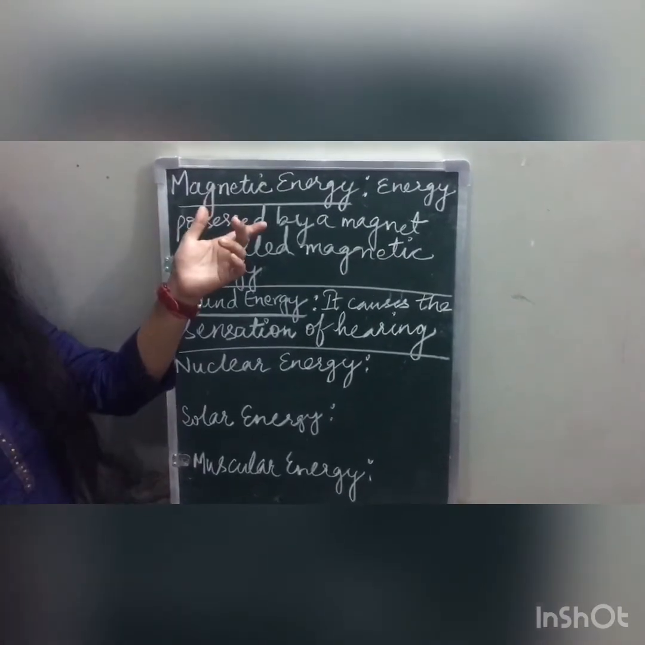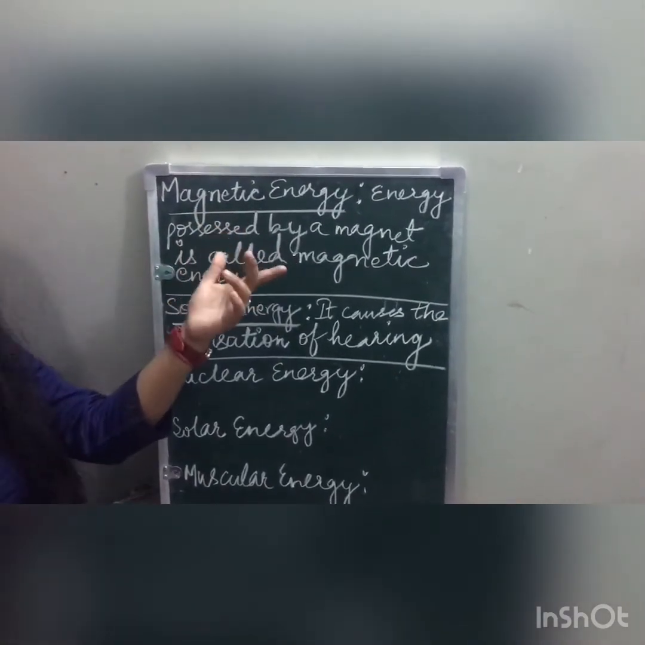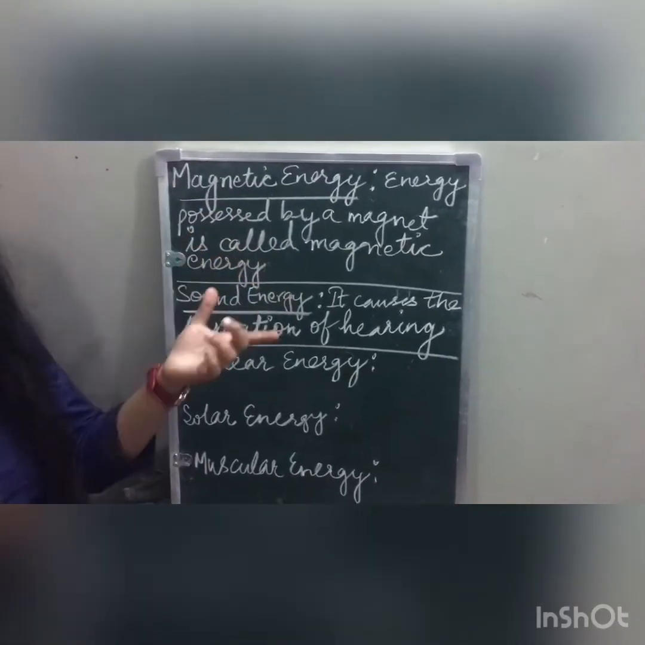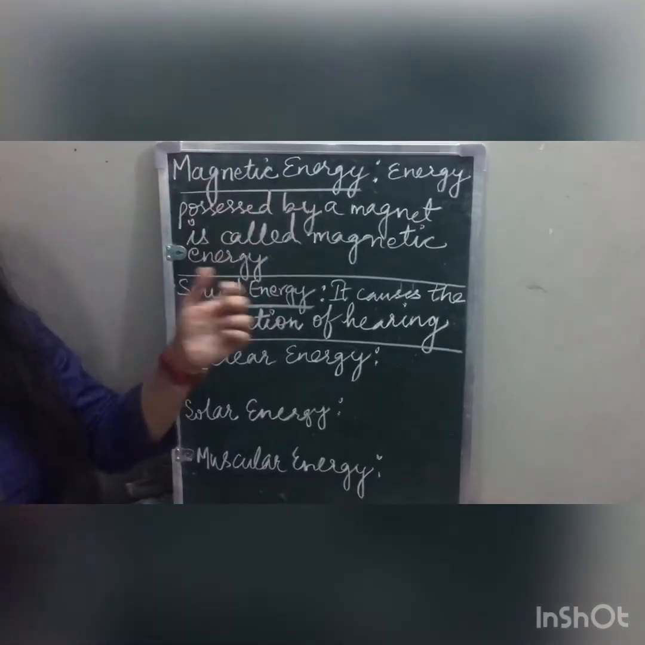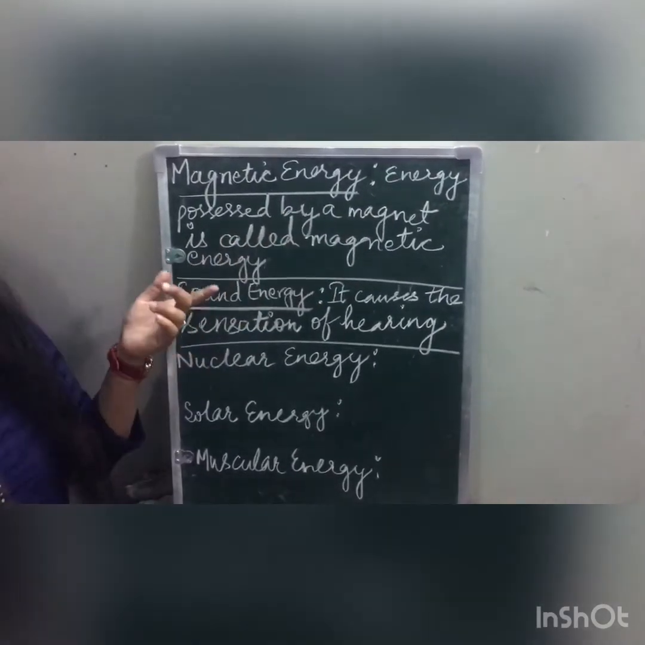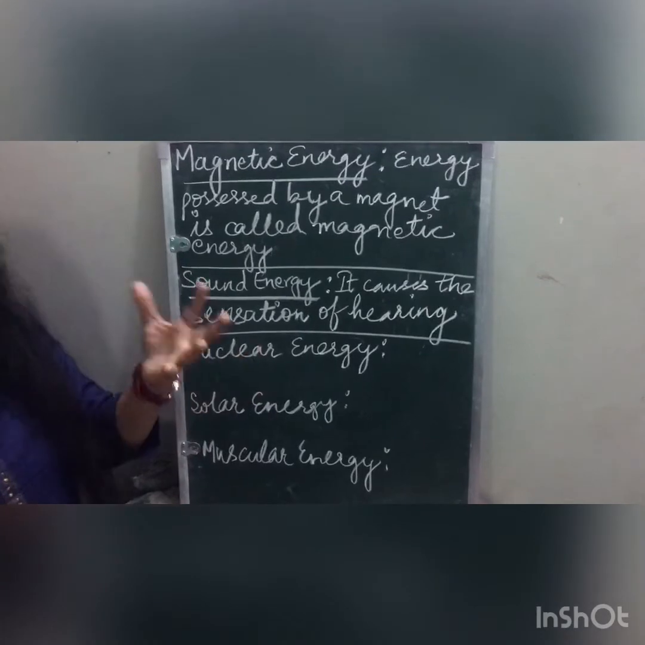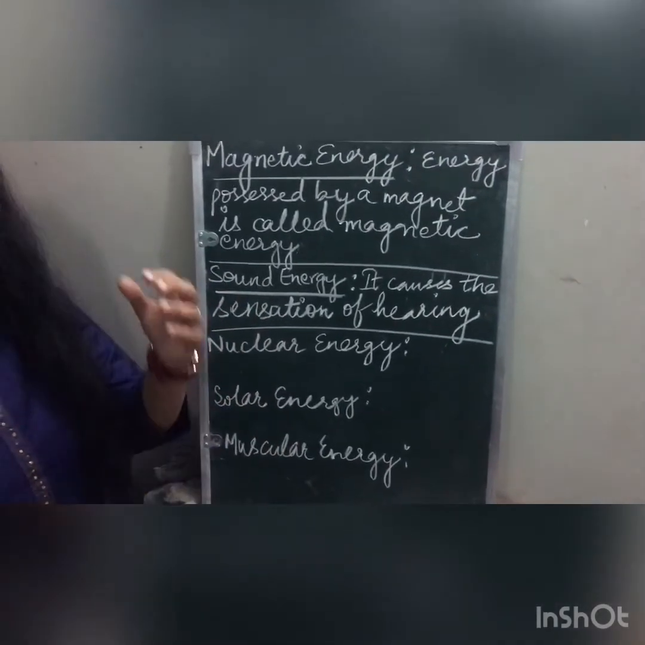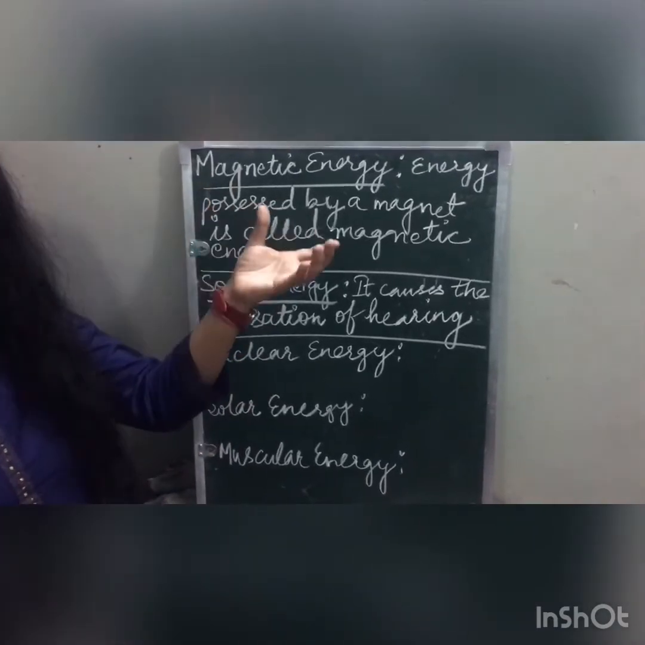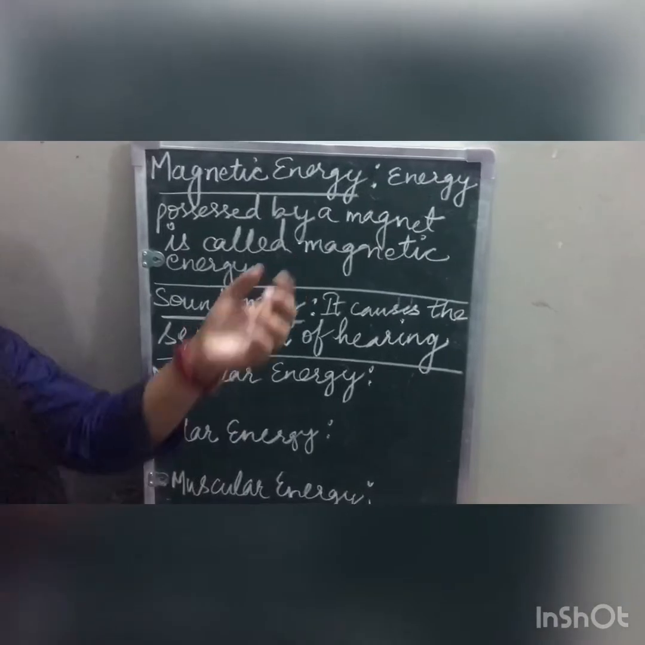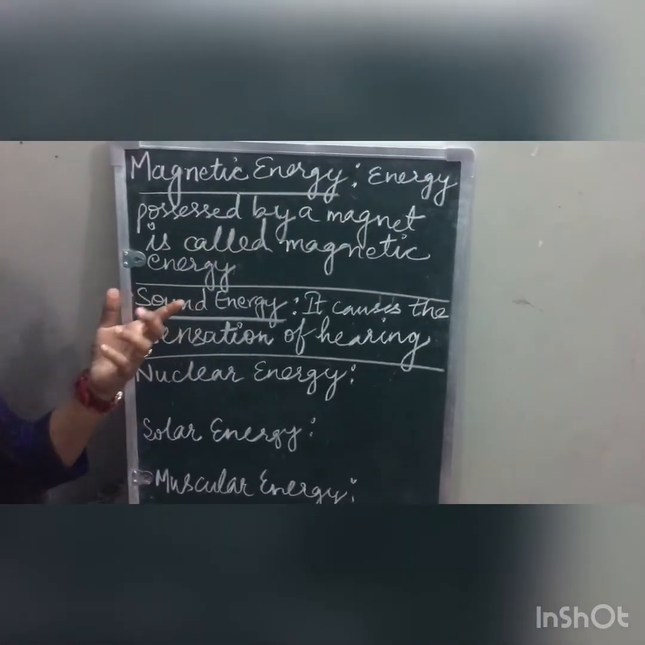Now magnetic energy, students. What is magnetic energy? You all have seen magnets, and I have taught you about magnets and magnetism in class 6 as well. So now what is magnetic energy? Energy possessed by a magnet is called magnetic energy, class. Whatever energy is stored by a magnet, you feel that energy. Magnets are able to attract magnetic material towards them. Why are they attracting? Because they have magnetic energy possessed by them.